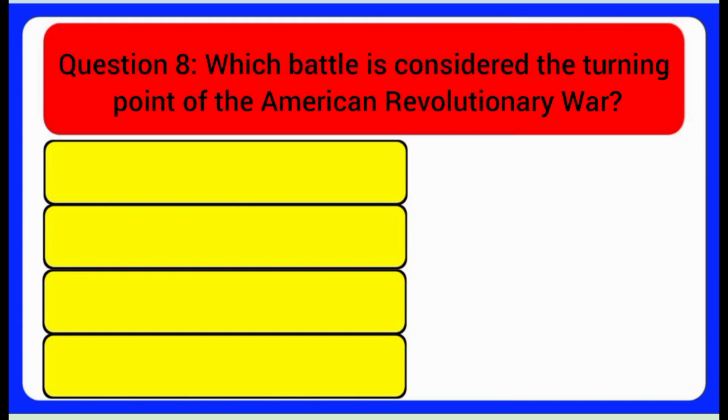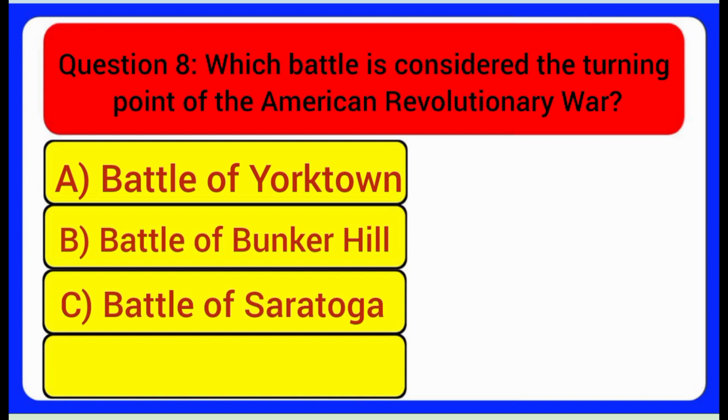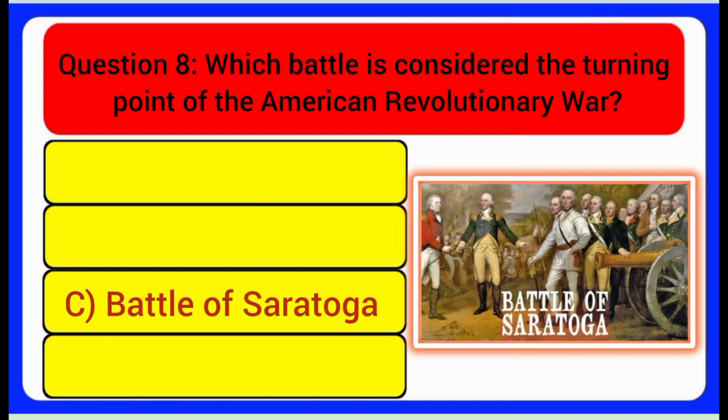Question 8. Which battle is considered the turning point of the American Revolutionary War? A. Battle of Yorktown. B. Battle of Bunker Hill. C. Battle of Saratoga. D. Battle of Lexington. Answer: Battle of Saratoga.